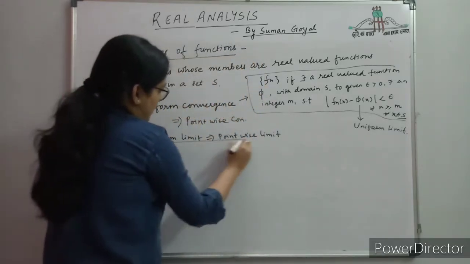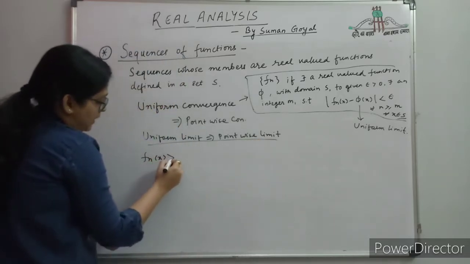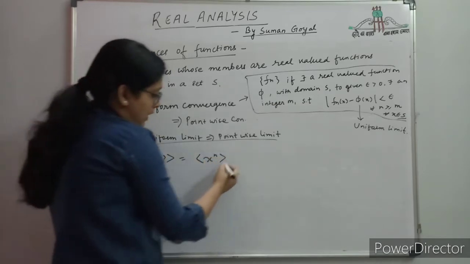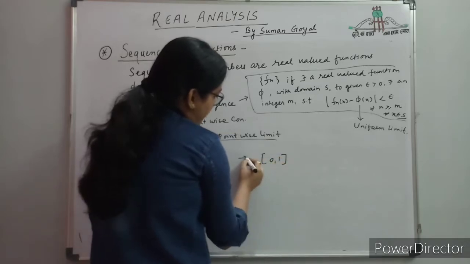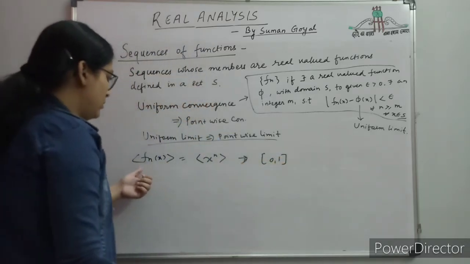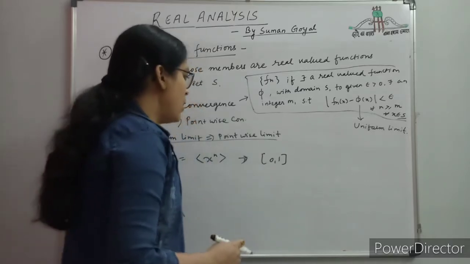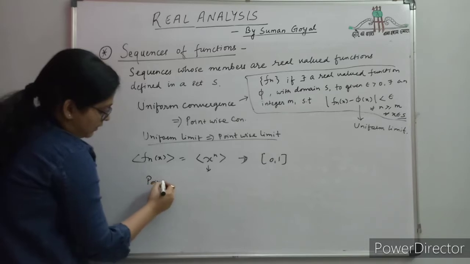So first see one example. The most common sequence I am taking is x to the power n, a well-known sequence, defined in [0,1]. We check its pointwise convergence and uniform convergence in the interval [0,1]. First, what is the pointwise limit of this sequence?